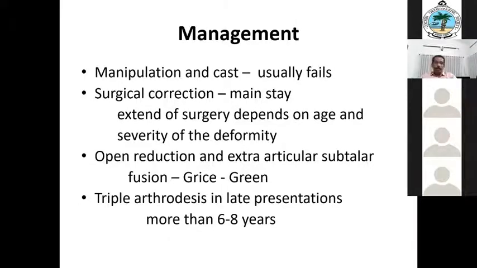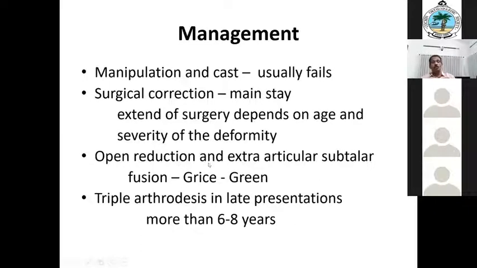You can do it either by a single incision or multiple incisions. All contracted tissues, including tendo Achilles and joint capsules, will be released. Sometimes anterior structure lengthening, such as tibialis anterior and other tendon tenotomy or lengthening, may be required. So it is a difficult situation, and only a guarded result here.